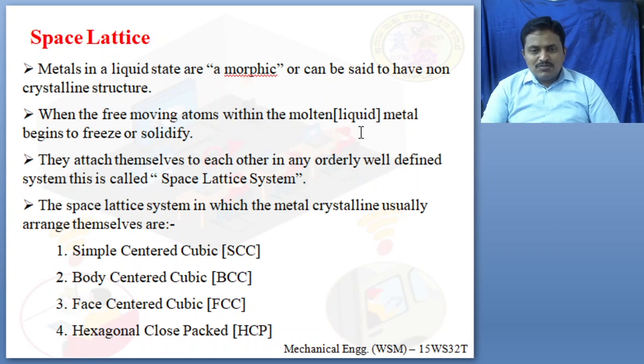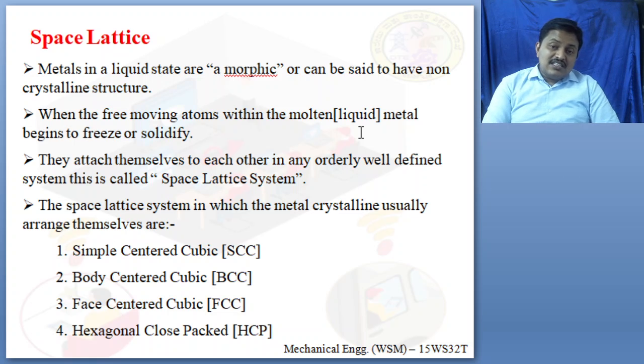I hope you understood what is space lattice system. The space lattice system is a system in which the liquid metal will be cooled to the solid metal. This process is known as solidification. During solidification, the atoms bond to each other together in an orderly, well-defined system. This is known as space lattice system.